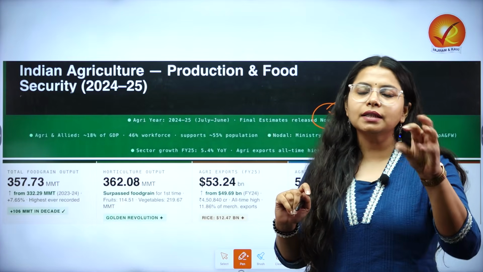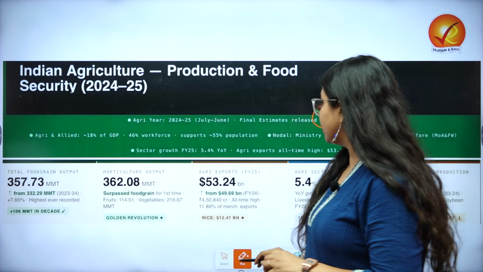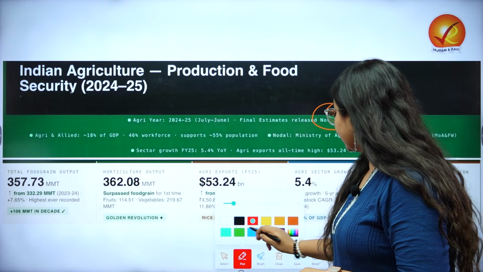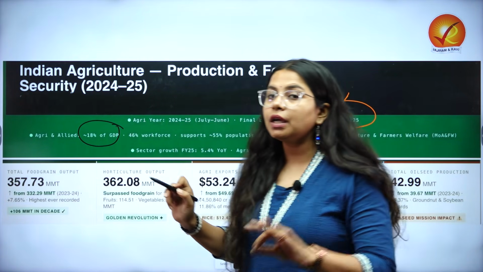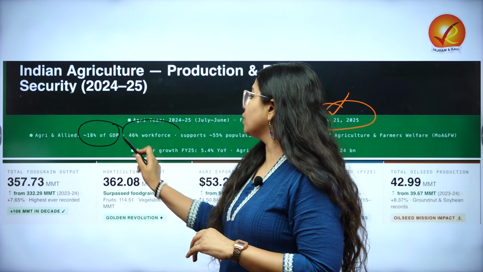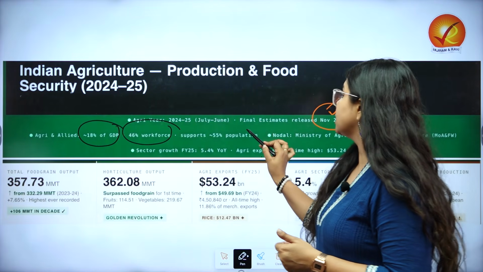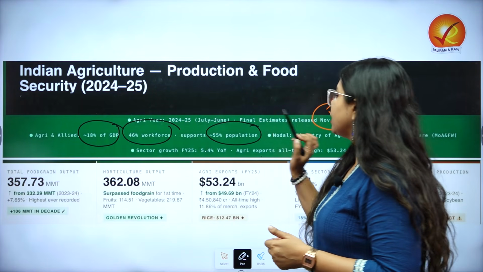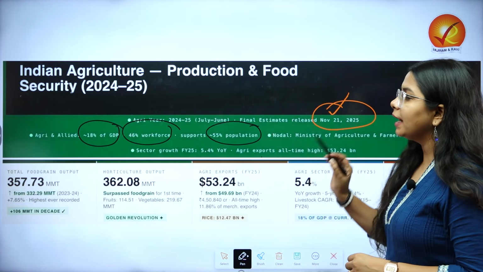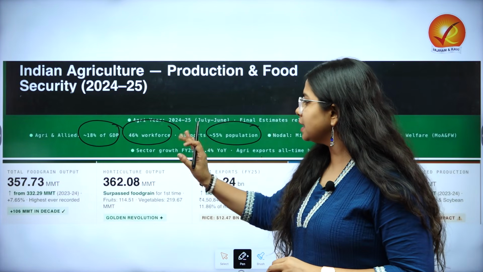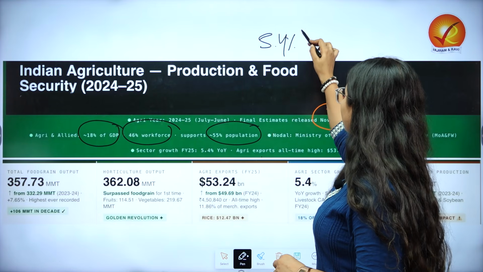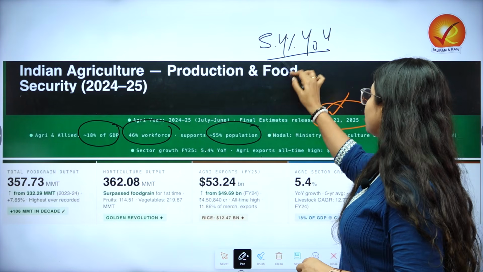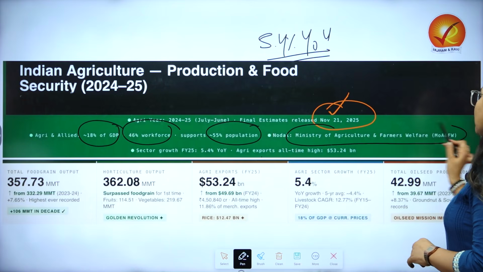Now when we are looking at the numbers, let's see the first thing that is very important here. If we are looking at the agriculture and allied sector, it contributes to 18% of GDP. 46% of workforce is working in this particular sector, it supports 55% of population, and we have seen 5.4% year-on-year growth in this sector. Apart from this, nodal ministries, Ministry of Agriculture and Farmers Welfare.